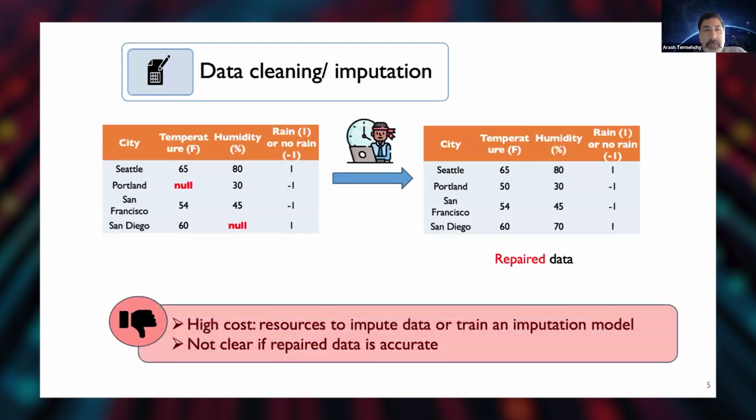Well, that will give me a clean, valuable, and reliable high-quality data set, but it's very costly. It's very costly in many domains to find experts. It might be costly to train the models that may impute the data if you're going to use model-based imputation. And often it's also not clear whether the data set that we finally get, the repaired data set, is accurate, right? It will depend on the process of data imputation and data cleaning.